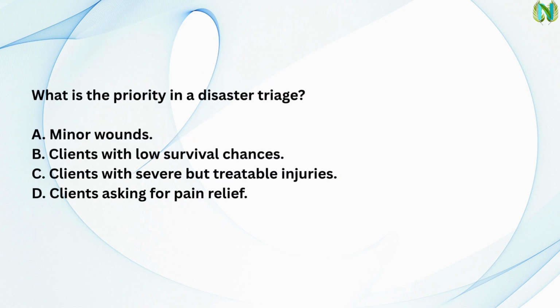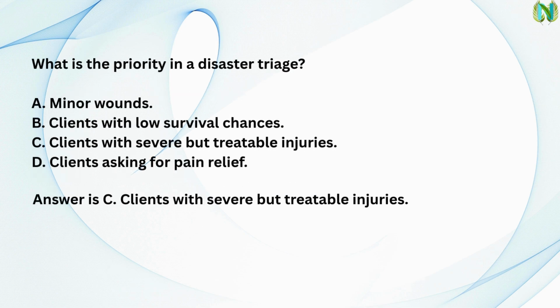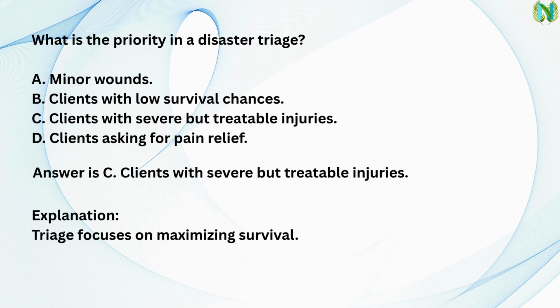Next question. What is the priority in a disaster triage? A. Minor wounds. B. Clients with low survival chances. C. Clients with severe but treatable injuries. D. Clients asking for pain relief. Answer is C. Clients with severe but treatable injuries. Explanation. Triage focuses on maximizing survival.